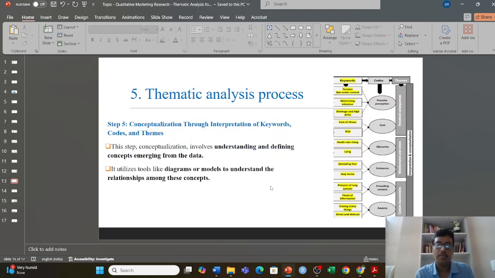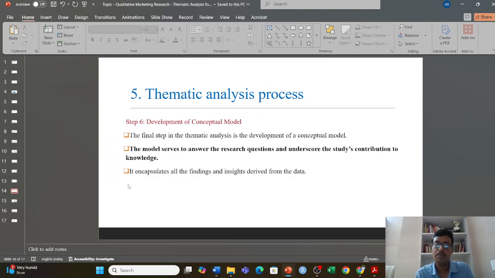Once you develop the themes, it involves understanding and defining the concepts emerging from the data. Conceptualization utilizes the data, because you have the different concepts. A concept is developed based on certain themes. Here on the right hand side you can see a perceived consequence. Several themes can be combined to come up with a concept. Once we have the concept developed, the final step in thematic analysis is the development of the conceptual model.